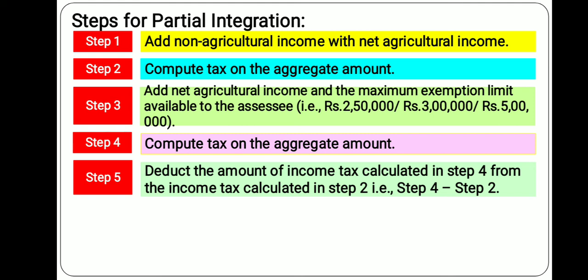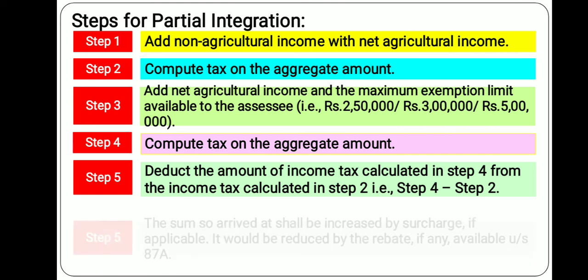It is step 2 minus step 4, not step 4 minus step 2. Whatever tax amount you derived in step 2, out of that amount you deduct the tax amount you calculated in step 4.